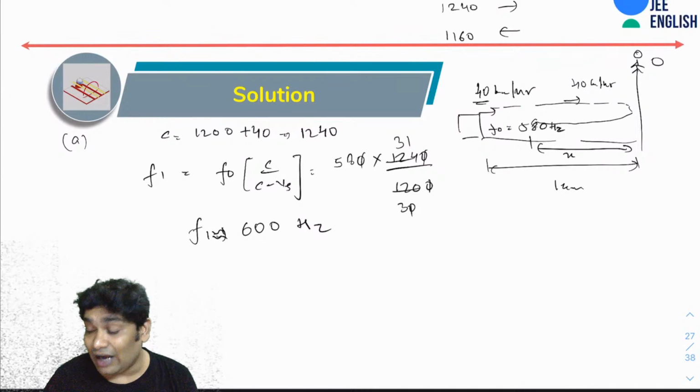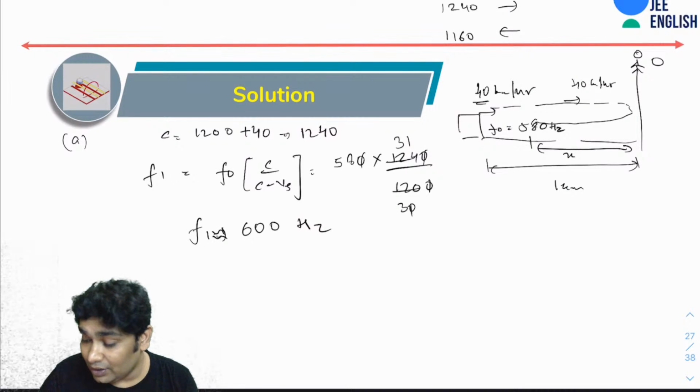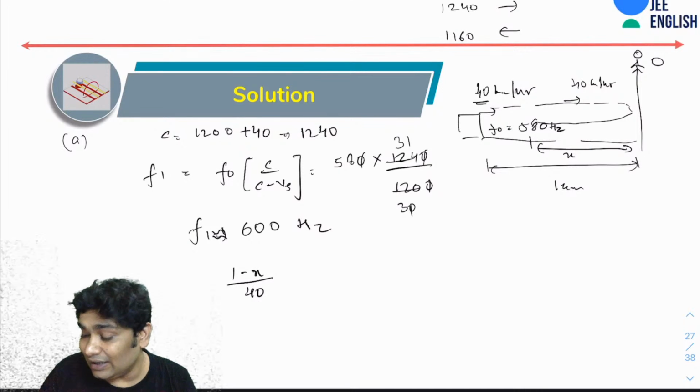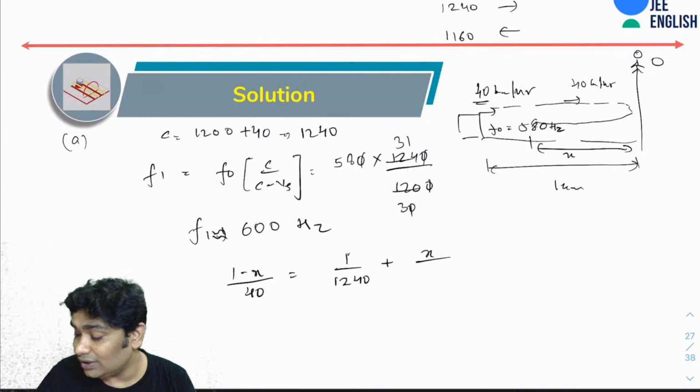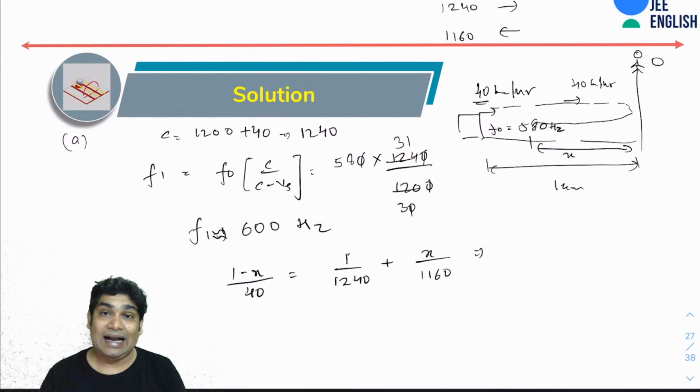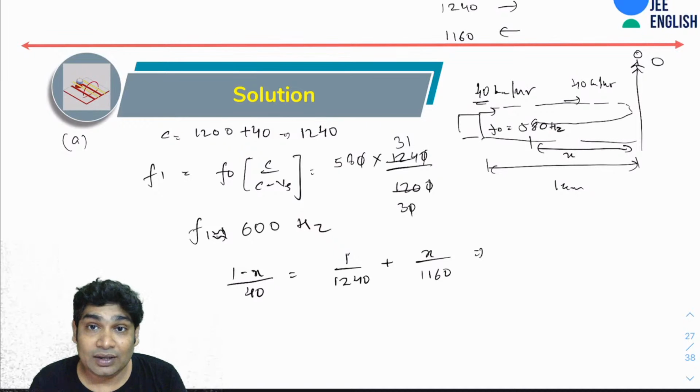So if, let's say, after time t the echo is heard, then t would be (1 minus x) over 40, and that would be equal to 1 over 1240 plus x over 1160. So you will have to solve this and find the value of x. Okay.